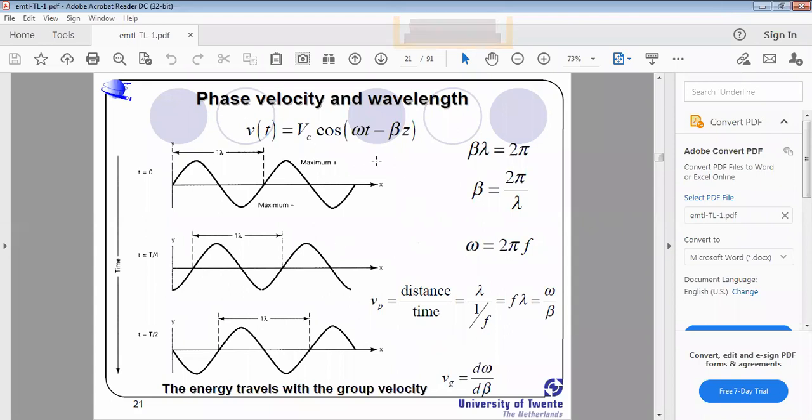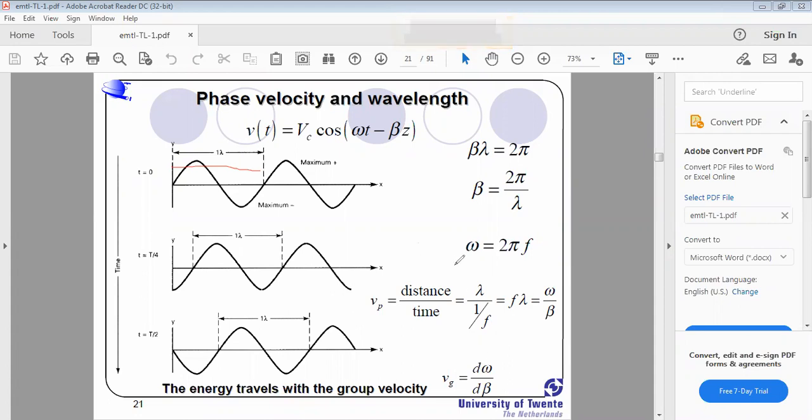They try to derive the expression for wave phase velocity. What is the expression for velocity? Velocity equals distance by time, right? The distance is lambda, divided by time, where time is the inverse of frequency, 1 by f.